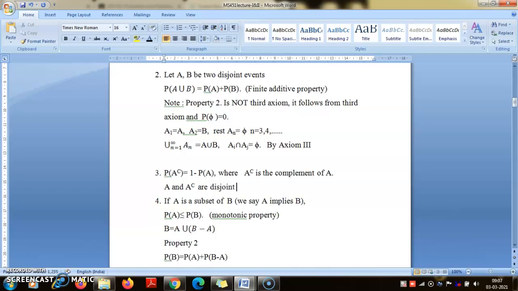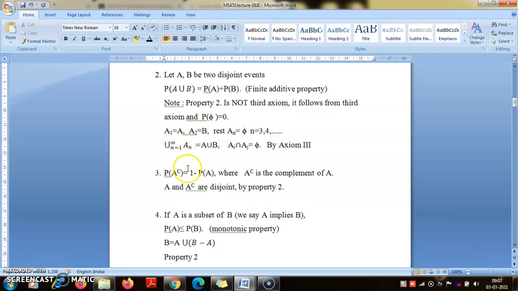Therefore, by property 2, what we will have is probability of their union is equal to probability of A plus probability of A complement.